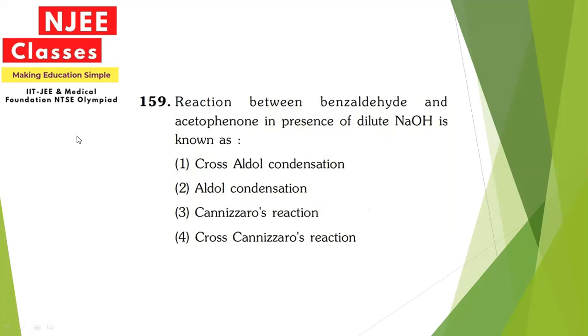Let's move ahead. Reaction between benzaldehyde and acetophenone in presence of dilute NaOH is known as. Now let us observe aldehyde and phenone. That means it is a reaction between an aldehyde and a ketone. We know the aldol condensation takes place between the same group, so it will not be the option. Cannizzaro is the option where the compound does not contain any alpha carbon.